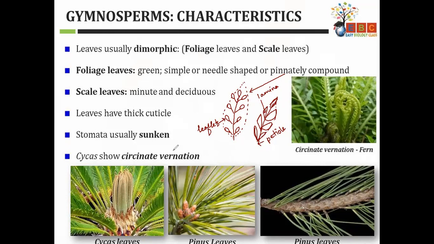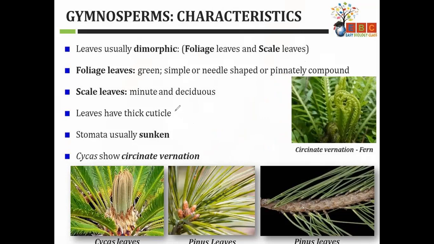Don't worry, we will deal with this part once again in chapter number 5, that is morphology of angiosperms. Is this part clear? What do we mean by compound leaf? Yes, simple leaf has a single leaf and compound leaf has leaf broken into small leaflets.